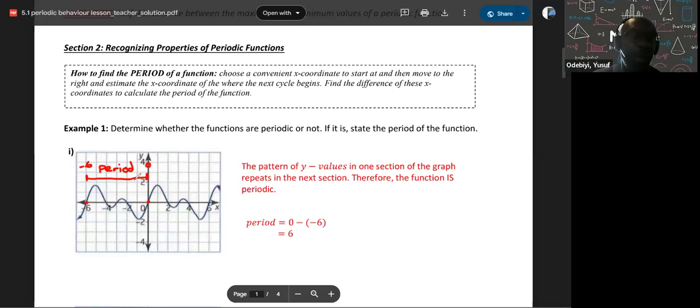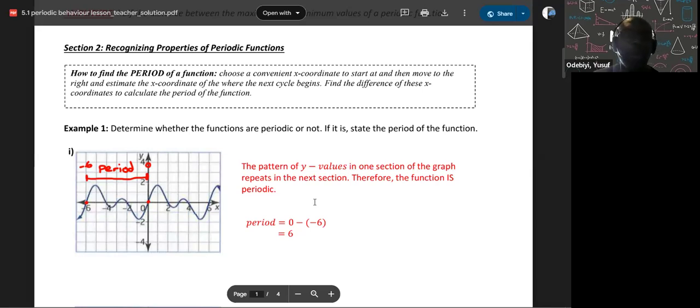For my period, it's going to be from 0 to 6, so my period is going to be 6. Maybe it's time, maybe it's degrees. It all depends what that is. And then my amplitude is basically from the max and the min, the half distance. So first of all, that's your period.